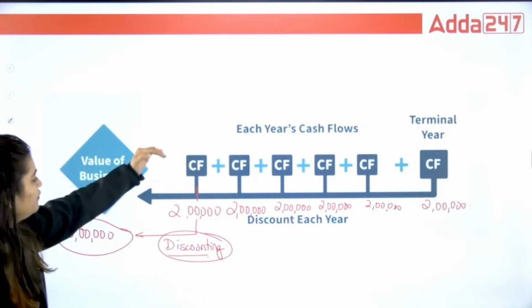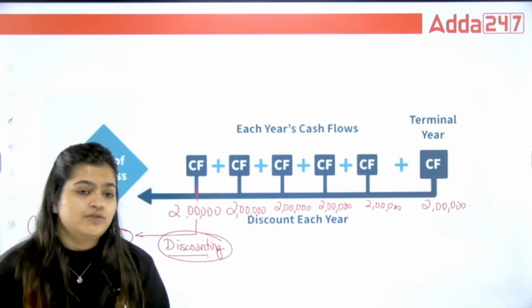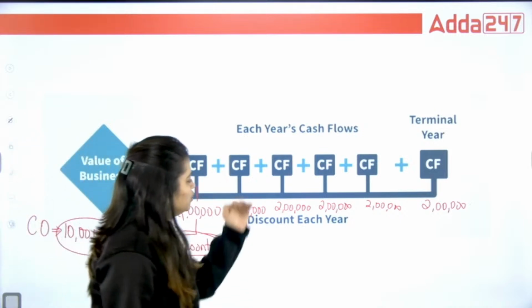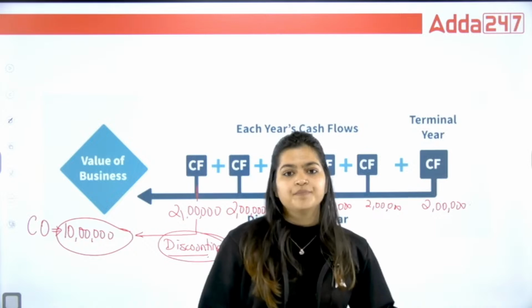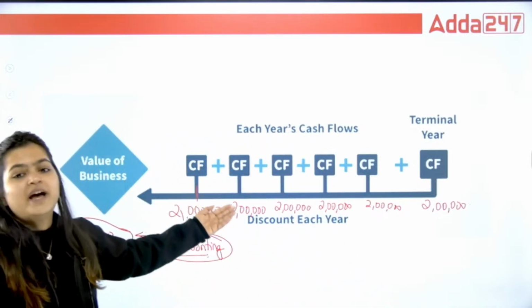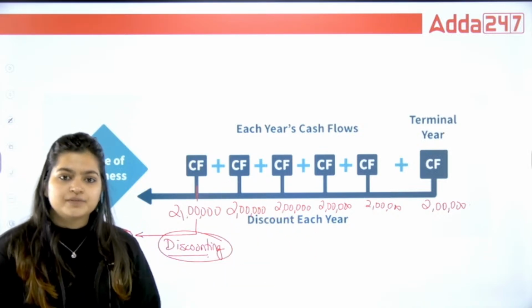But remember, whatever investments we make, suppose I am purchasing a new business, in that I am giving 10 lakhs, and with that business I am going to generate 2 lakh, 2 lakh, 2 lakh, 2 lakh, 2 lakh, 2 lakh. But this is not after my inflation. This is not after my different factors.